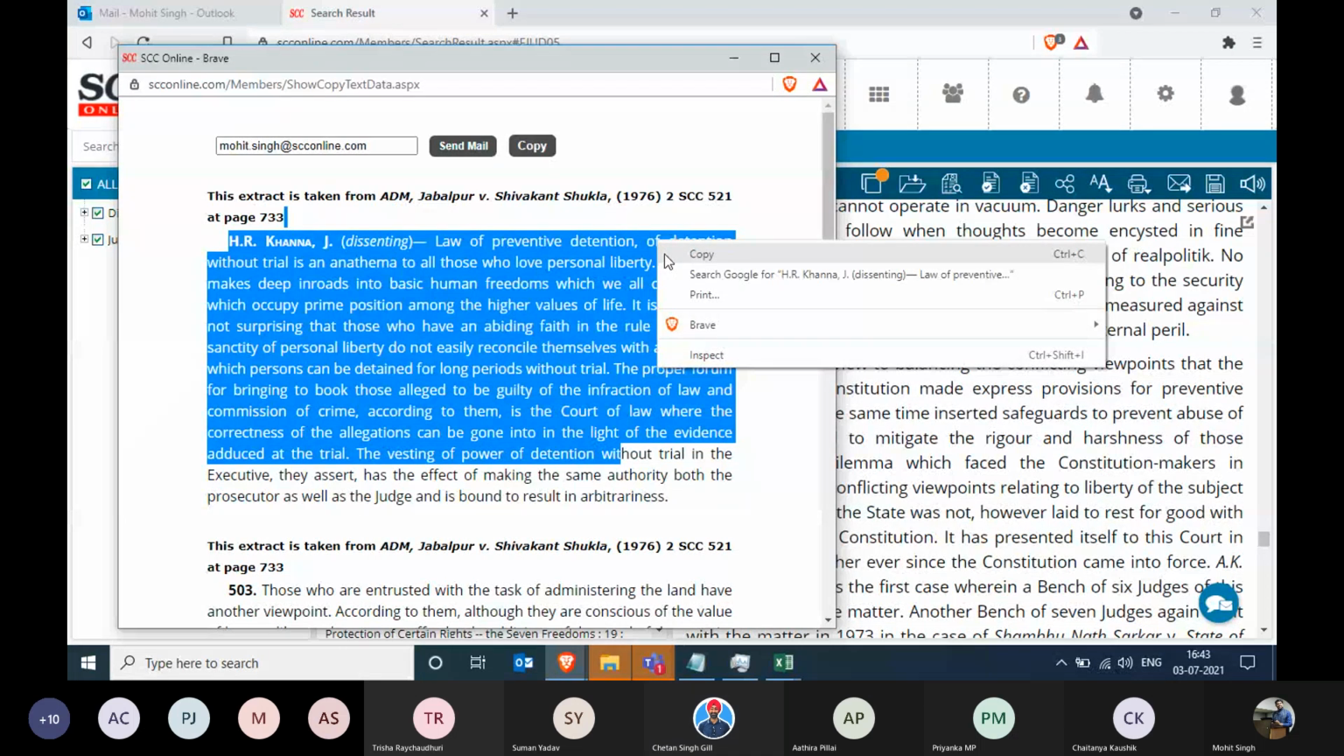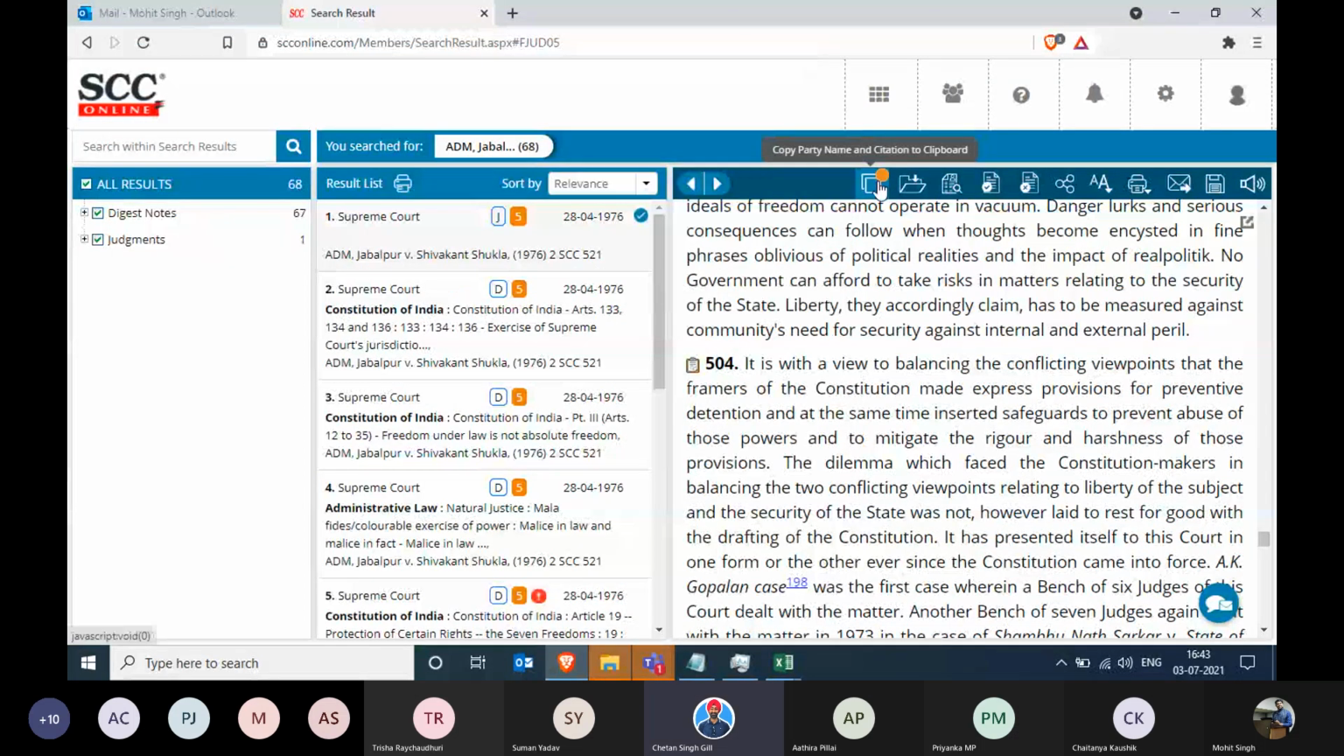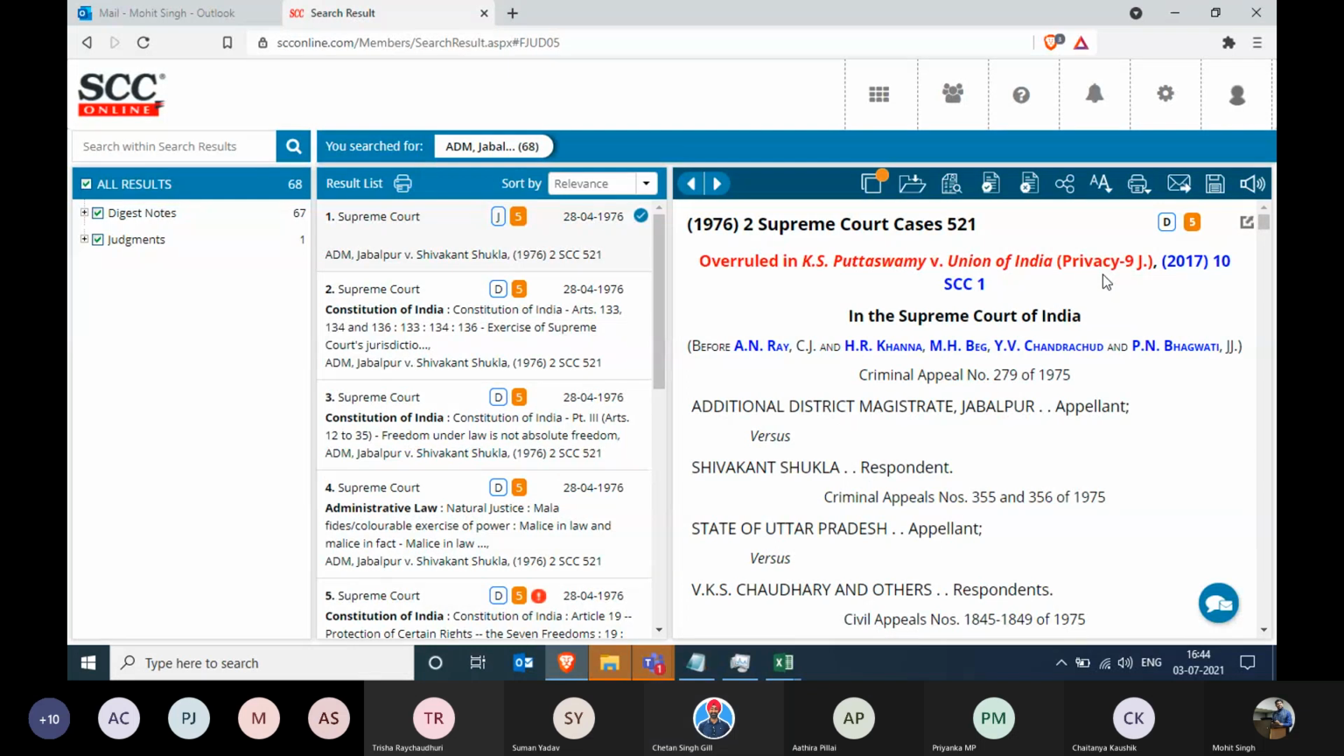But moreover, what is important, if you see, it says you can send this to your email, to mohit.singh. That's Mohit's ID. You can send it to anyone. It's not a mandate that you have to send it only to Mohit. And then it says this fact has been taken from the ADM Jabalpur case. So automatically the citation and the party name of the case is given over here. Second thing, you can also copy as much as you want from one particular paragraph. It's not a mandate that you have to copy the whole paragraph once you get copied over here.